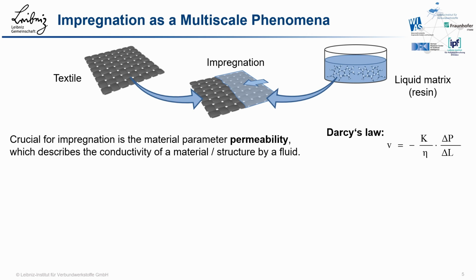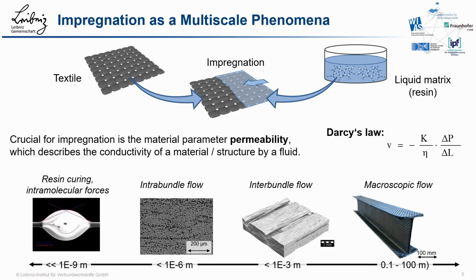In addition, the knowledge is important for filling simulations of components, since incomplete impregnation leads to very expensive scrap parts. For precise filling simulations, the direction-dependent permeability must be determined for all textile configurations and deformations. However, the state-of-the-art in permeability determination is still experimental measurement, and only a few configurations can be considered due to the high effort.